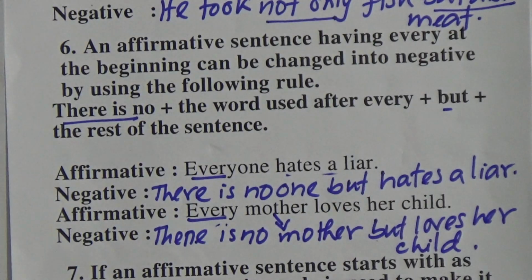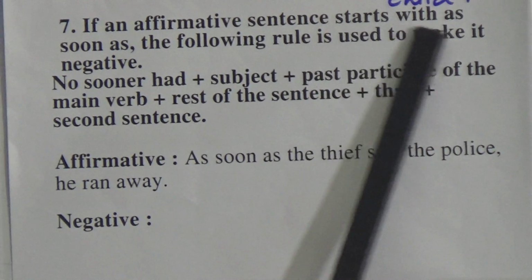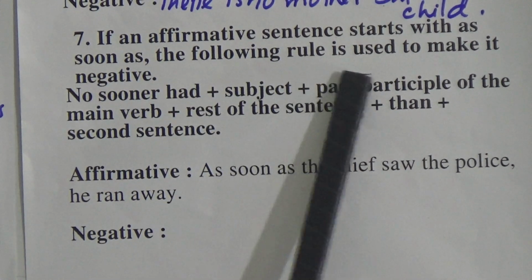That is the difference. So rule number 7, if an affirmative sentence starts with as soon as, the following rule is used to make it negative.